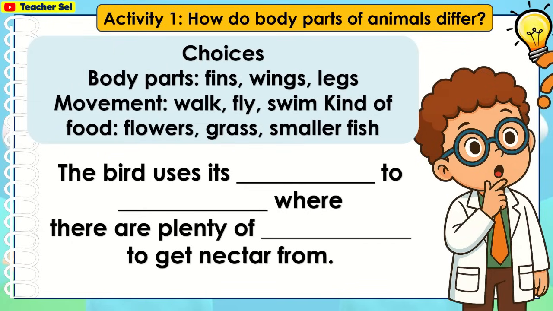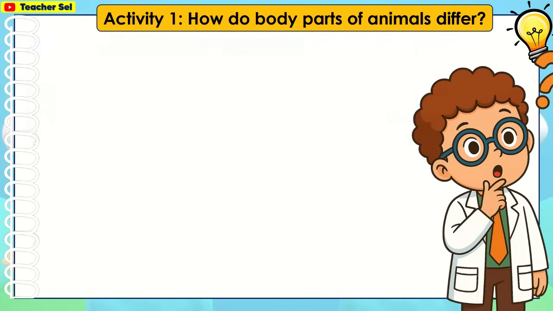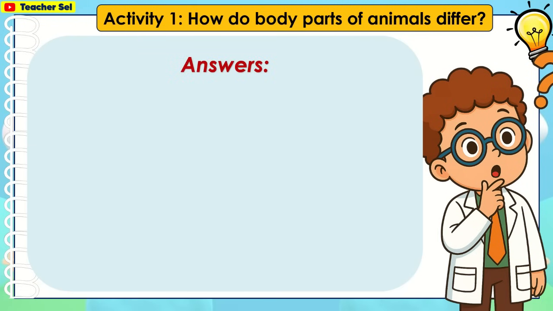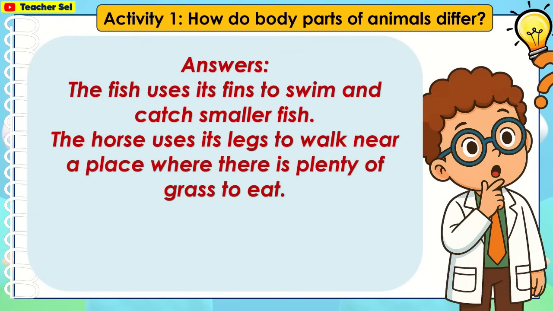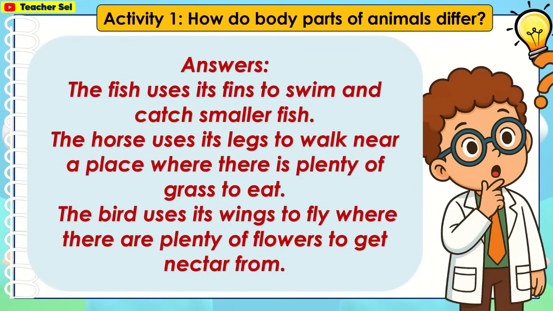The bird uses its blank to blank where there are plenty of blank to get nectar from. Here are the answers. The fish uses its fins to swim and catch smaller fish. The horse uses its legs to walk near a place where there is plenty of grass to eat. The bird uses its wings to fly where there are plenty of flowers to get nectar from.